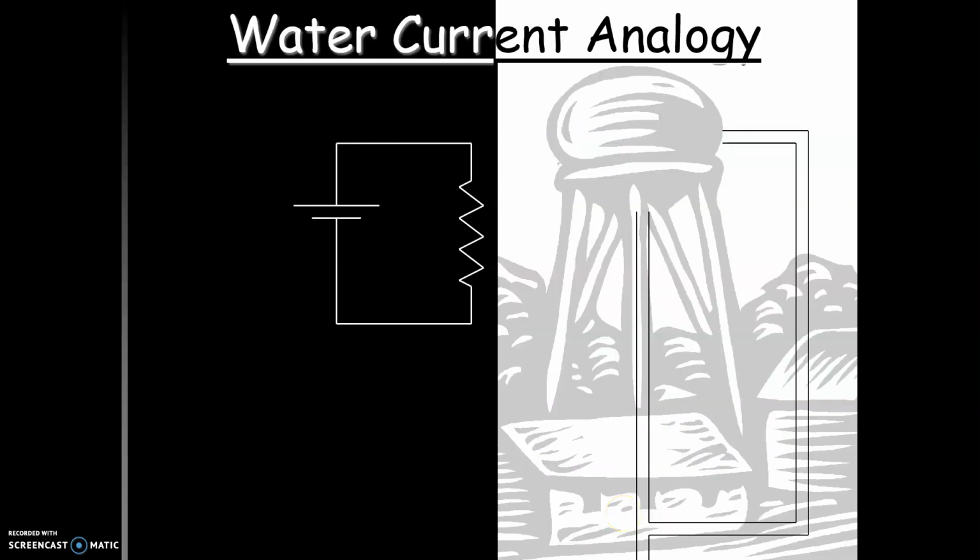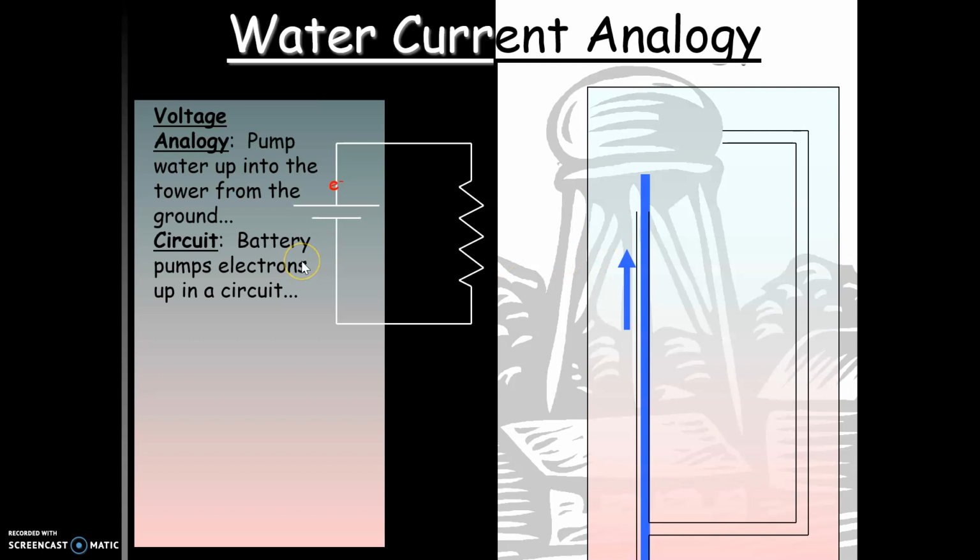Here you have a side-by-side drawing of an electric circuit and a water tower. There's a real strong analogy here between electricity and water. So this right here is the symbol for a voltage supply, like a battery, which is basically doing exactly what the pump does in a water tower. So water gets up to the top of a water tower by use of a pump. The pump pushes the water up into the air because then it's got potential energy which allows it to fall. That's exactly what a battery does to the electrons in a circuit. It pumps them up with voltage so that they have the ability to go all the way through the circuit, just like this water goes all the way through the pipes to your home and then back to the source.